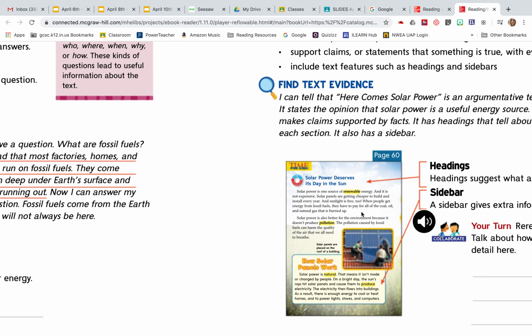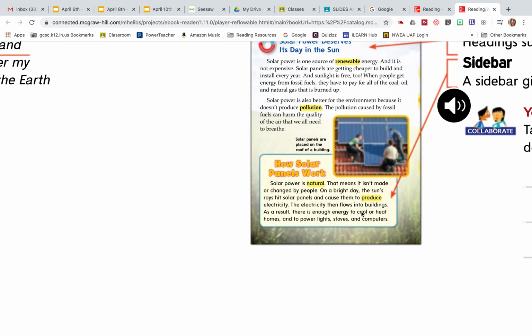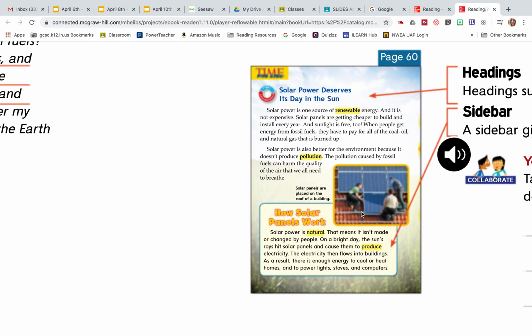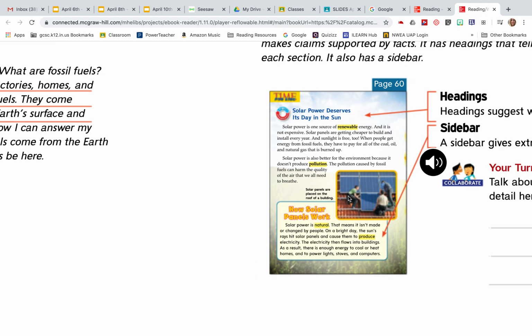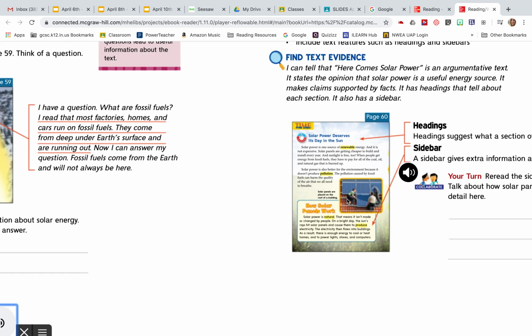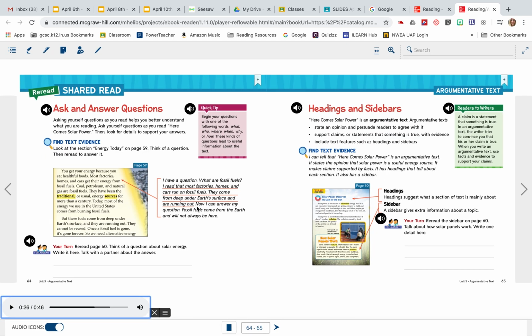You can probably zoom in fairly well on that, and that might help you too. And in fact, I could probably just give you a screenshot of this so that you have that on your slides. That's probably pretty helpful for you too. So you have a couple of options for doing that. The point here is when you get to the assignment, I want you to come up with what question your brain could be asking when you read page 60.